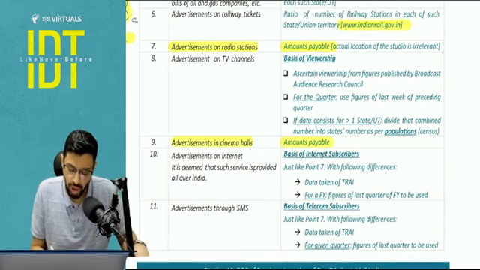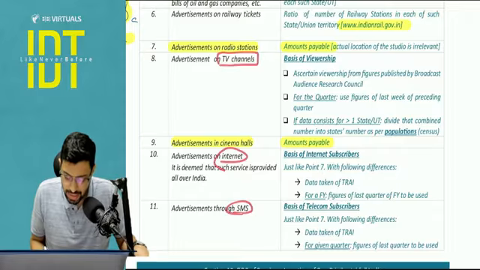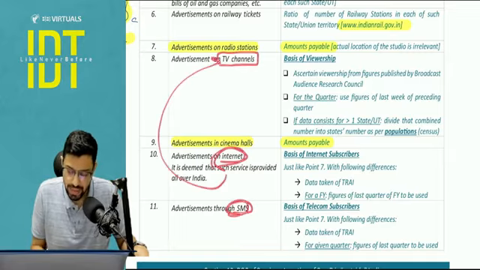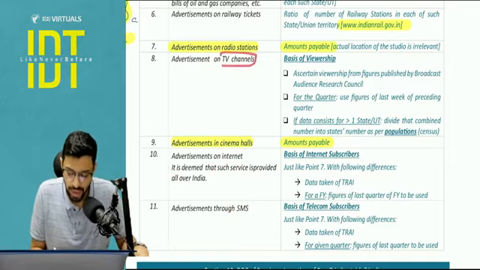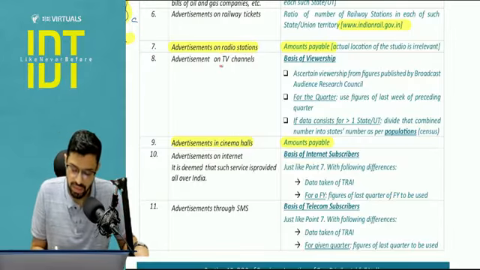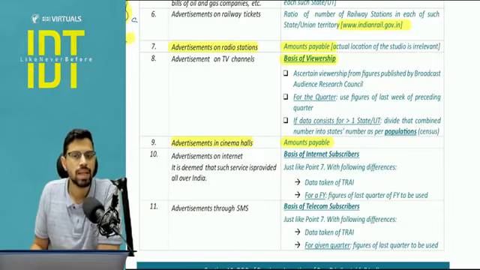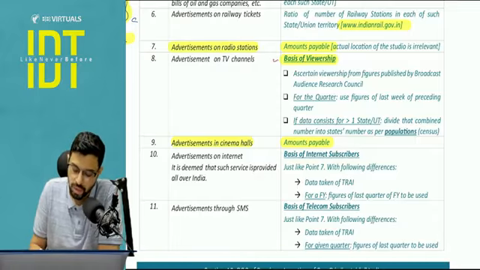Now the main attention you have to pay is to this particular TV channel, internet and SMS. Internet and SMS are exactly like this. So we will understand one particular part, serial number 8, very properly. Is it clear? Let's start. TV channel related point: basis of viewership. Basically the advertisement is being run on TV channels, right? So here the distribution in every state shall be on the basis of viewership.